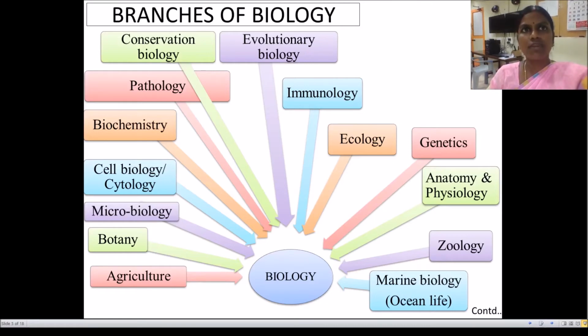You can see from the bottom: agriculture, marine biology, botany, zoology, microbiology, anatomy and physiology, cell biology otherwise called cytology, genetics, biochemistry, ecology, pathology, immunology, conservation biology, evolutionary biology. Let us see one by one now.